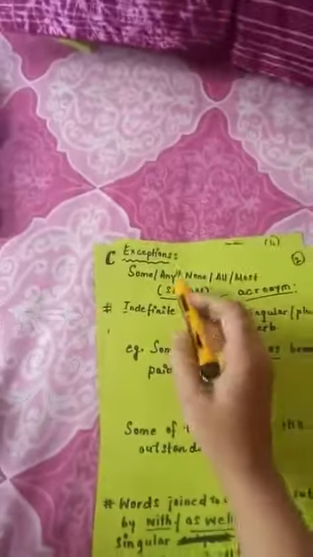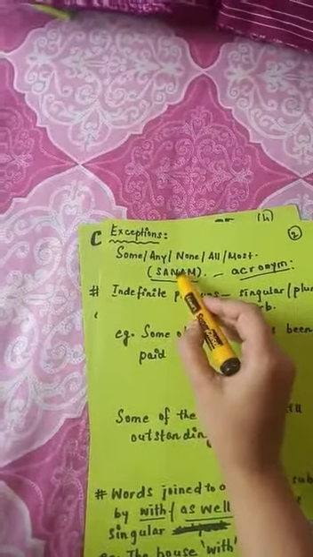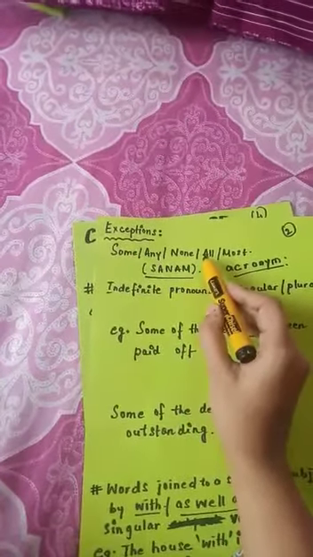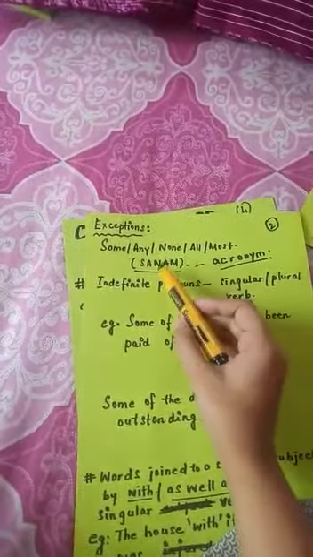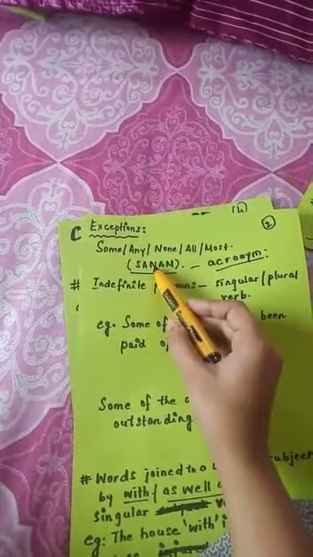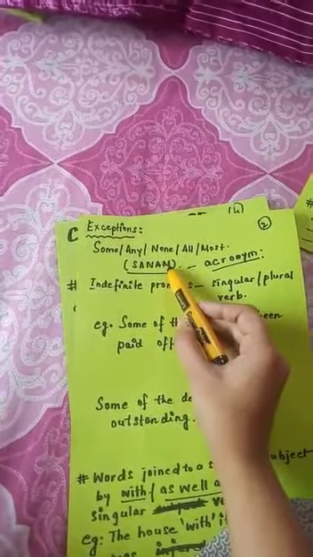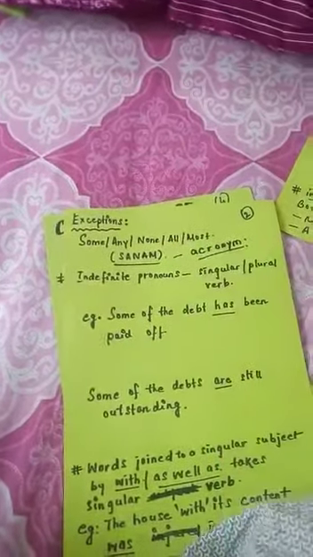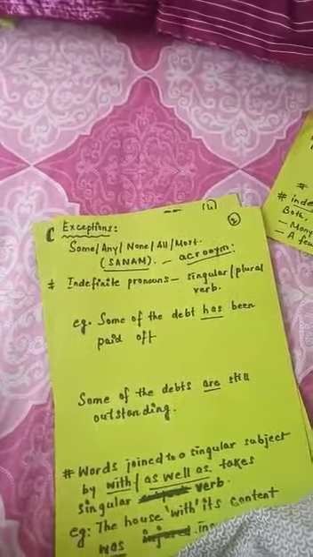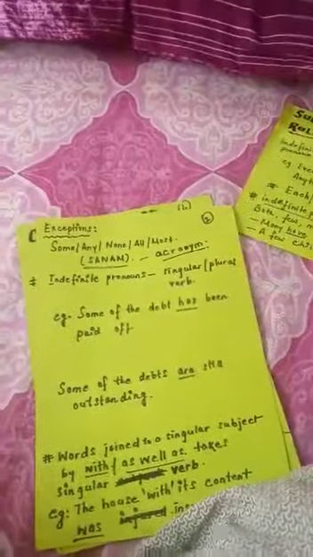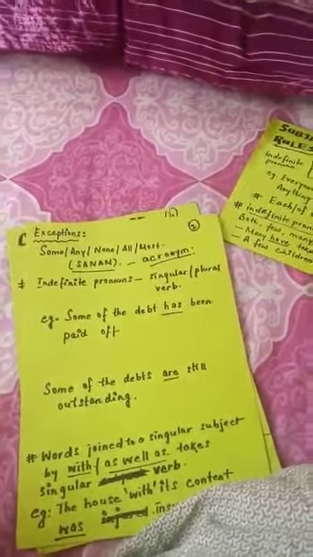S means some, A means any, N means none, A means all, M means most. Do not get confused, it is not neither or no one. It is none and most, not many. So keep this in your mind. Now it depends on the sentence what you have to use, whether a singular verb or a plural verb.